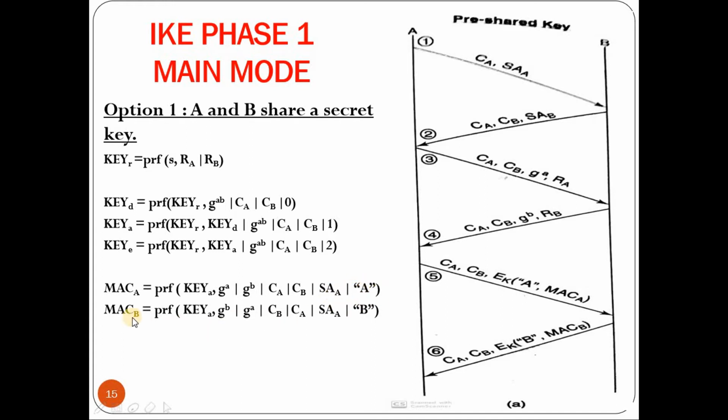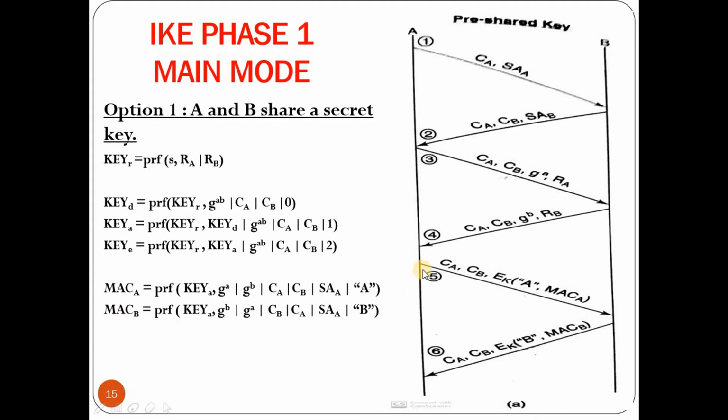Similarly, B will compute the MAC B, that is again a pseudo-random function applied on the authentication key, and the second parameter is G to the power B mod P concatenated with G to the power A mod P, which are the Diffie-Hellman partial keys, and the cookie B, the cookie A, and SA of B, which is nothing but the cryptographic algorithm proposed by B, and finally the identity of B.